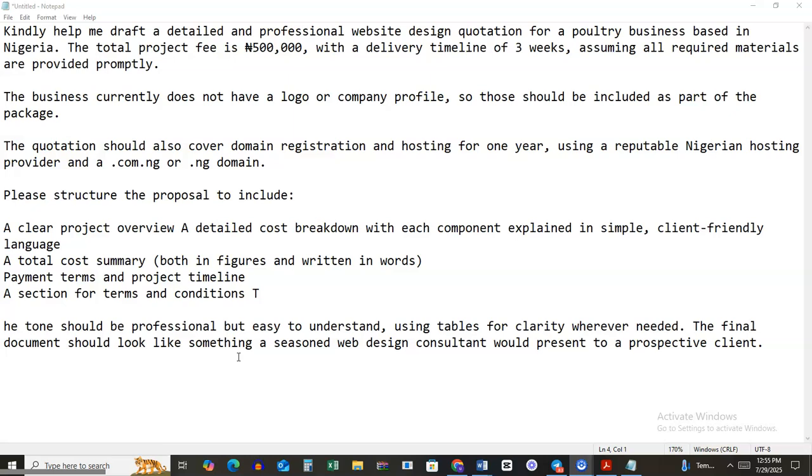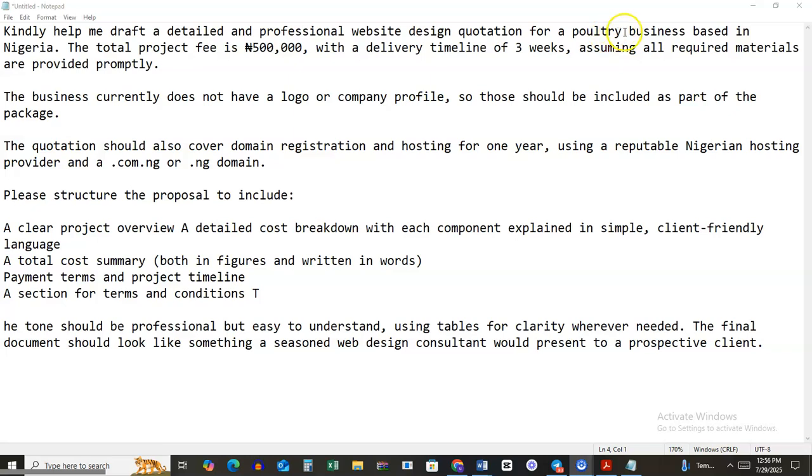So I said, let me craft a prompt that you can use to guide you, because sometimes you never know where to start from. So this prompt has been crafted to give you pointers, or you can even copy exactly what it tells you and just adjust it to suit your client and the situation. So I'm writing a prompt that says, kindly help me draft a detailed professional website design quotation for a poultry business. So you can use your own business or the business of the client if you have that.